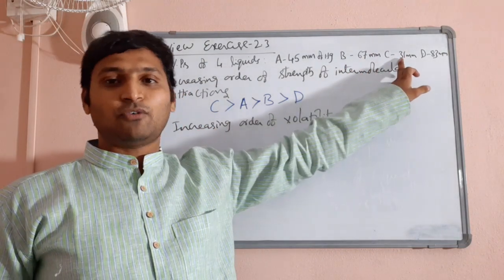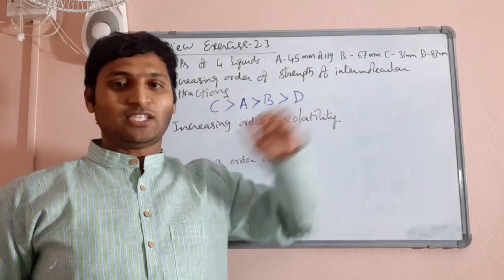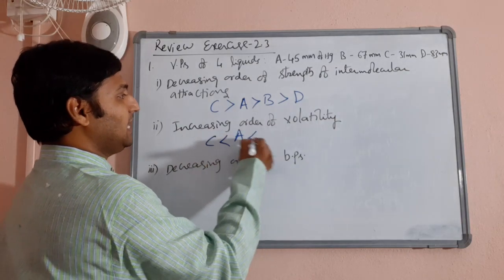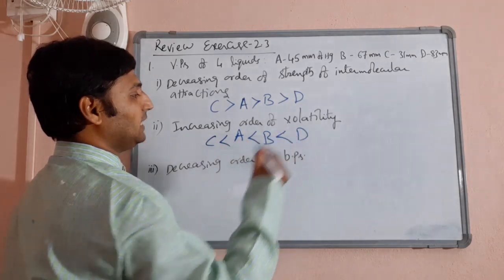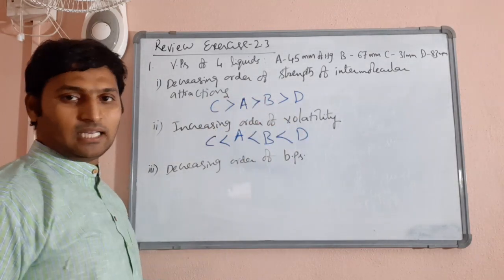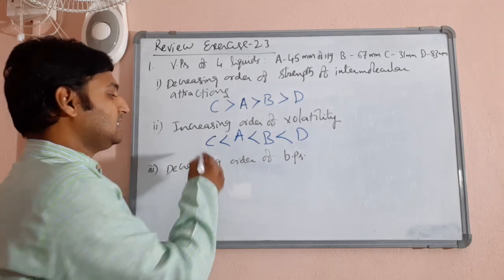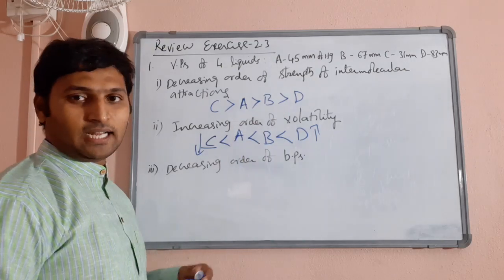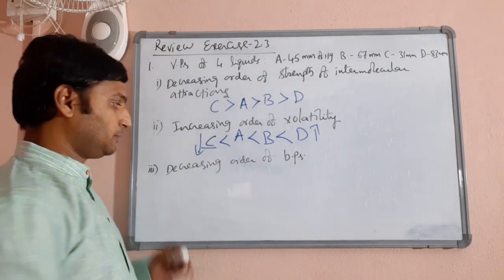The one with the lowest vapor pressure, C, will be least volatile. So C is less volatile than A, which is less volatile than B, which is less volatile than D. The order is the same, but the relation is different. So C is least volatile, D is most volatile. The most volatile liquid would have the highest vapor pressure.